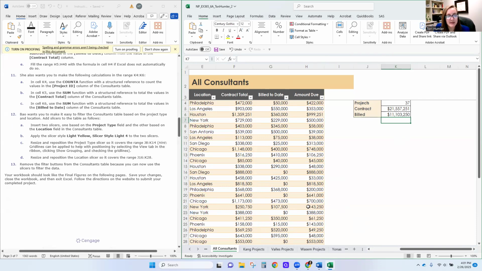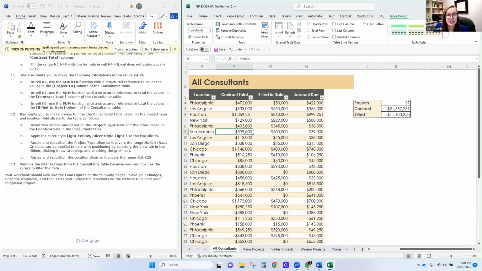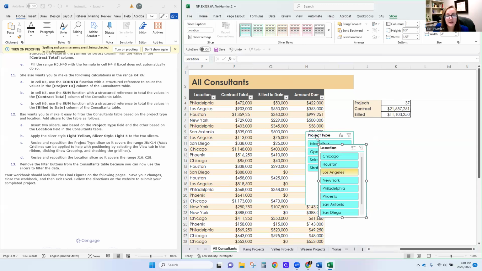So now Bao wants to make it easy to filter the consultants table based on the project type and location. So we're going to add slicers to the table as follows. So we're going to insert 2 slicers. So this is a table feature. So we're going to click on the table. And when I go to table design, there's insert slicer. So we're going to do 2 slicers, one based on project type and one based on location. When I hit OK, it pops up. But slicers are a great way to filter our data very quickly and easily.